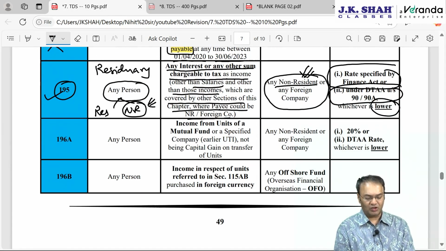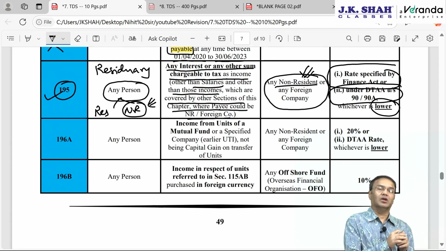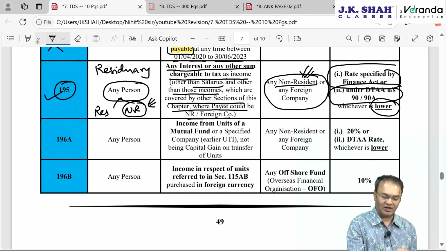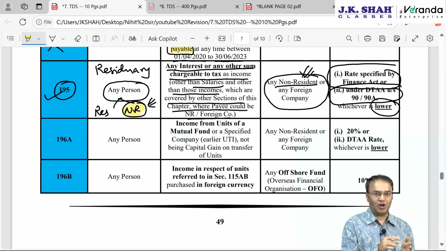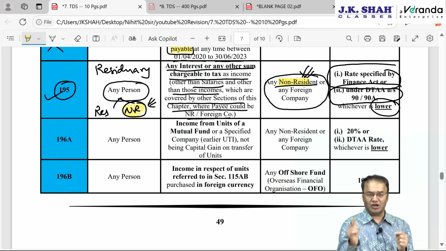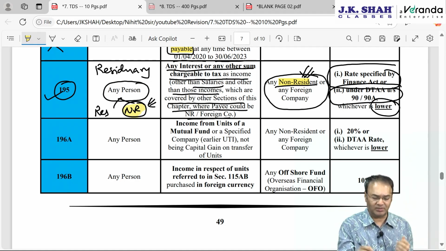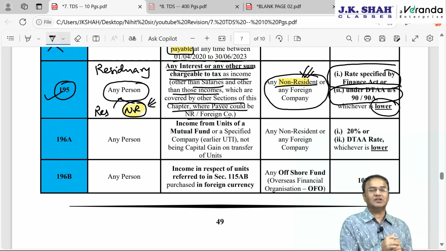Okay. So, in the Vodafone and Hutch case, the matter went up to the Supreme Court and the government also carried out a retrospective amendment under the finance ministership of Pranab Mukherjee, where they clarified that even if the buyer of the shares is non-resident, that is, Vodafone from UK was the buyer and the seller was Hutch Hong Kong, a foreign company, one foreign company buying from another foreign company, transaction taking place outside India, whether TDS is applicable or not.